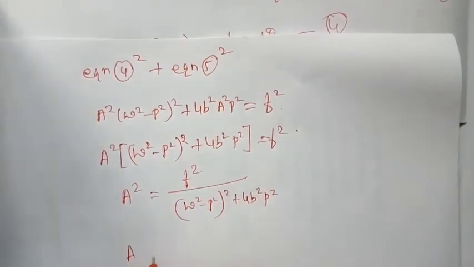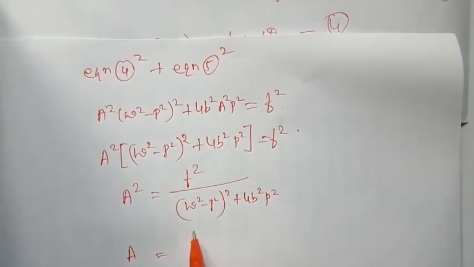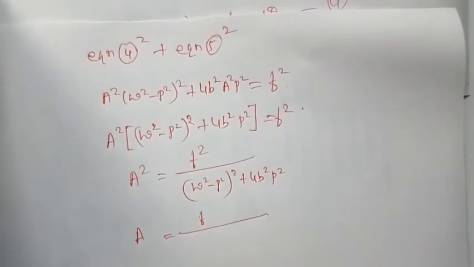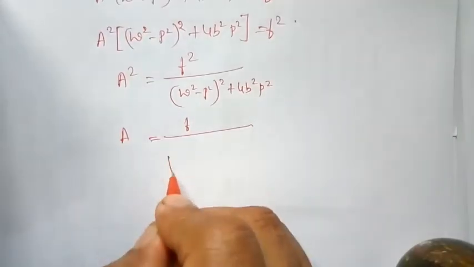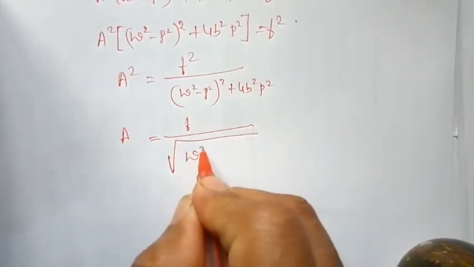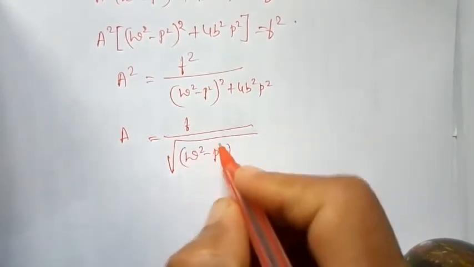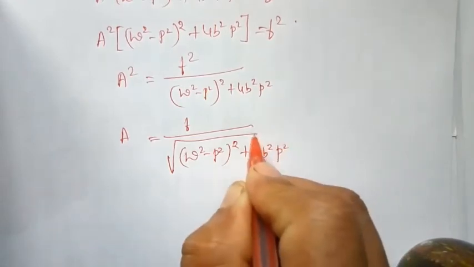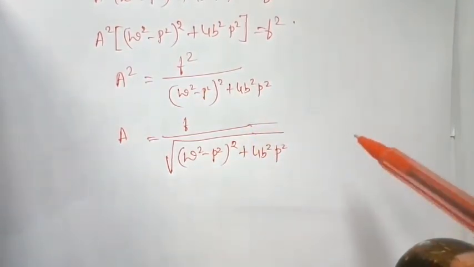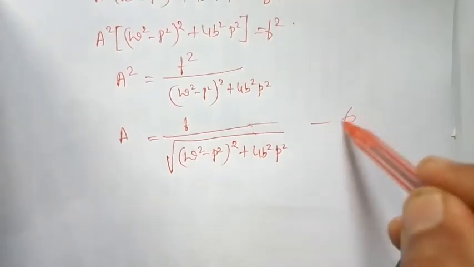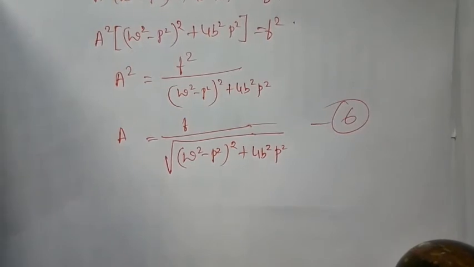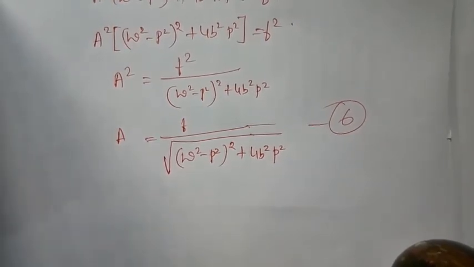Taking the root, A is equal to f divided by root of omega square minus p square whole square plus 4b square p square. Call this equation number 6. Yes, this is an expression for amplitude.